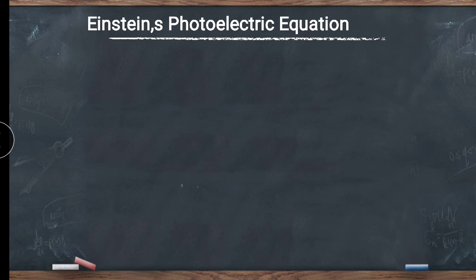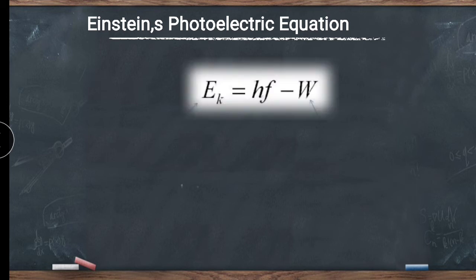So what is Einstein's photoelectric equation? Now friends, you can see over here, this is Ek. Ek is nothing but the kinetic energy. Afterward this is hf. H is the Planck constant and f is the frequency of the incident light. After that W is the work function. Work function is the minimum energy required to eject the electron.